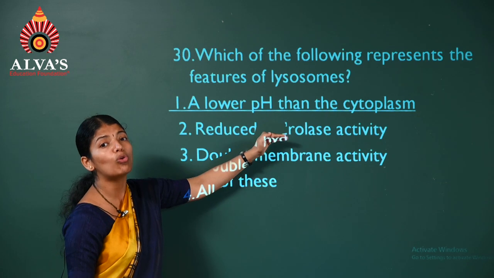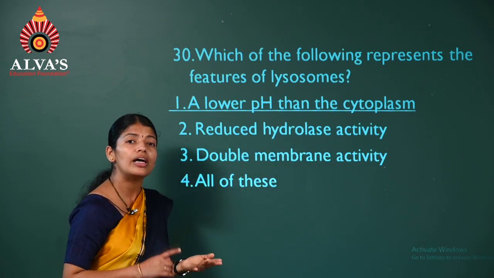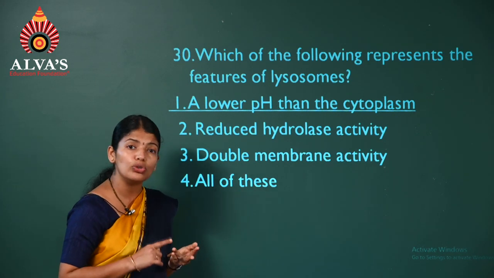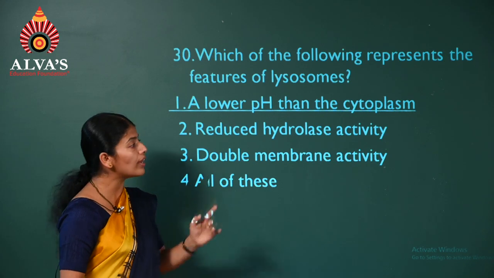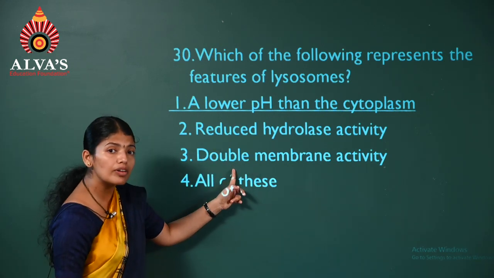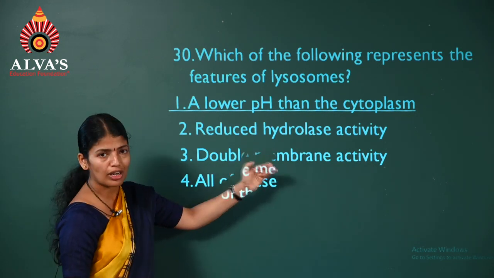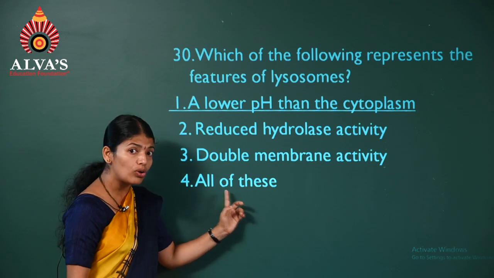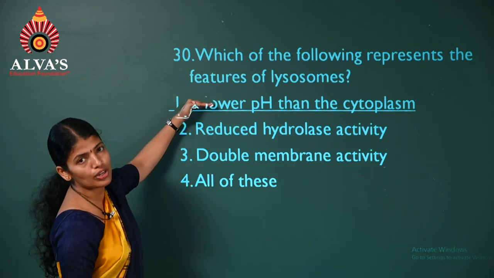No, it has more hydrolytic enzymes such as carbohydrases, nucleases, and also lipases. So it's not reduced. It's an incorrect statement. Next, does it have a double membrane? No, it's single membrane bound. So the third statement is false. Are all these correct statements? No. Which one is it? First statement only.